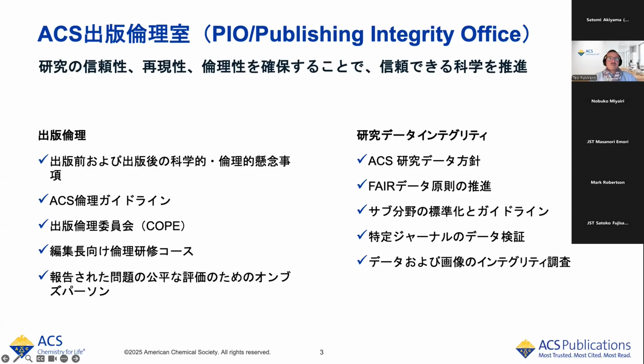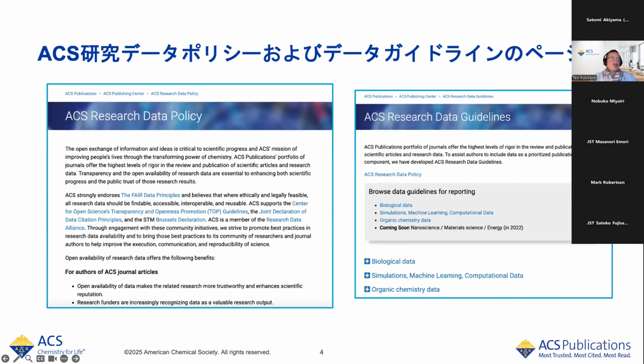But first, I would like to start with a screenshot of our website where we show the research data policy that ACS launched in 2022 to show that, as you can see, we endorse the FAIR data principles: findable, accessible, interoperable, and reusable. And I add also that reproducibility is a must in science. And so the FAIR principles align with reproducibility and open data availability for promoting research.